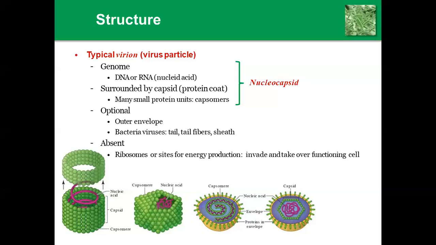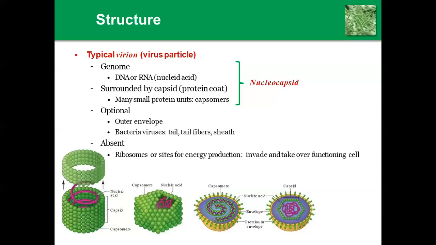Then the second one is surrounded by the capsid. The nucleic acid is surrounded by the capsid, that is called the protein coat. Many small protein units, capsomeres, surround the DNA or RNA. This genome and the surrounding capsid protein coat, both together are called the nucleocapsid. The third one is optional. It may or may not be present.